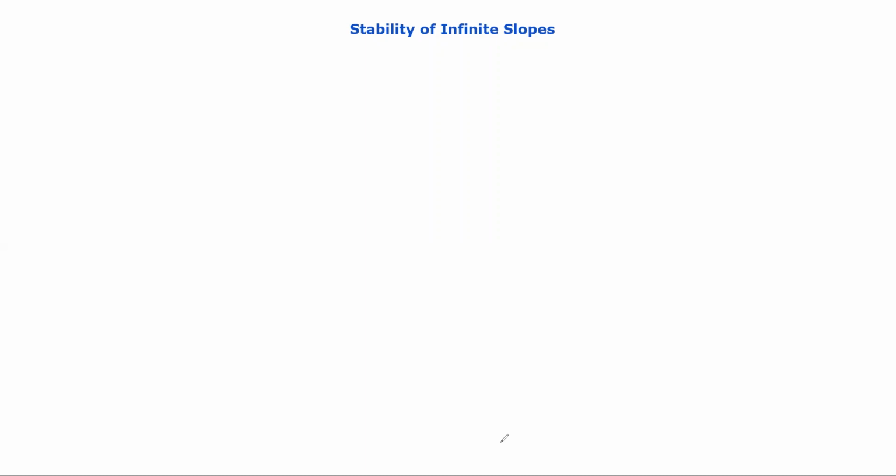So what is the resisting force? What is the sliding force? We need to analyze and find them. Then we need to compare whether the stabilizing force is more than the sliding force or not. If it is more, how many times is it greater? That is actually called factor of safety. So we need to find the factor of safety for these infinite slopes.